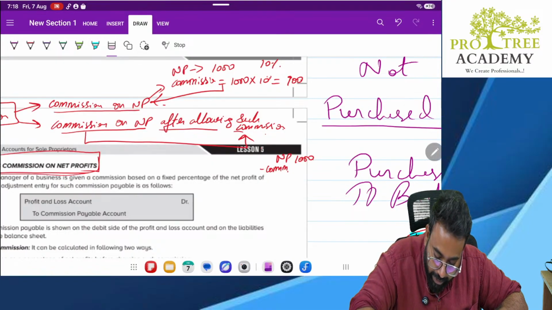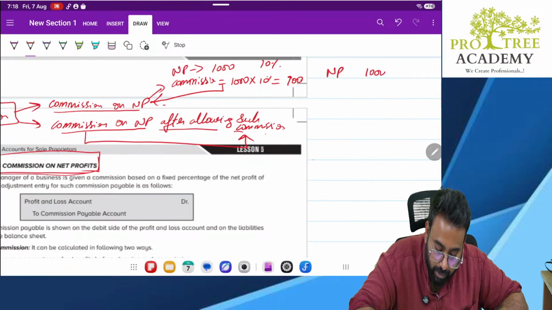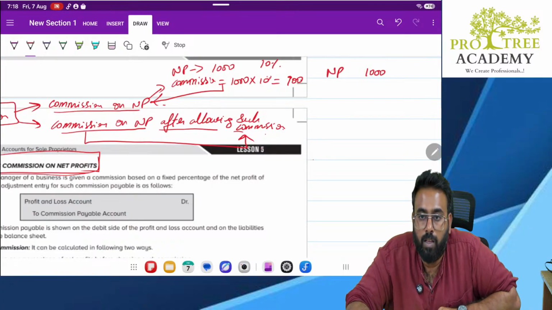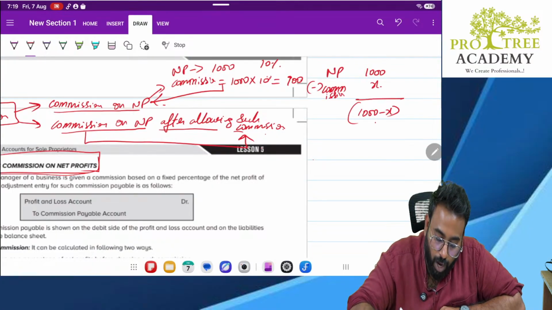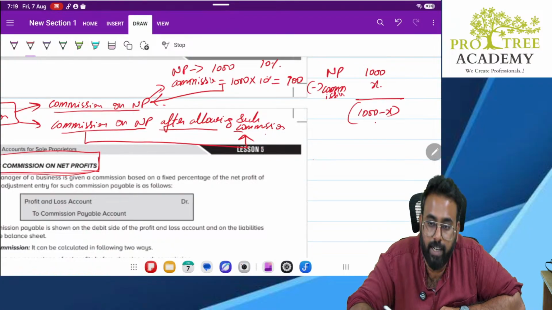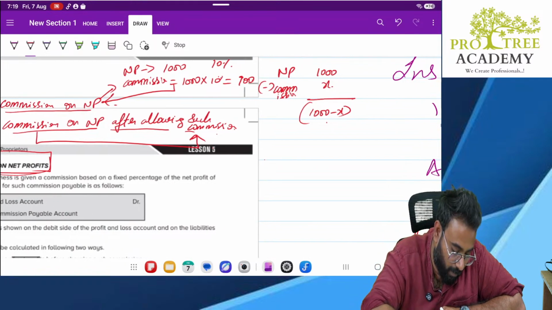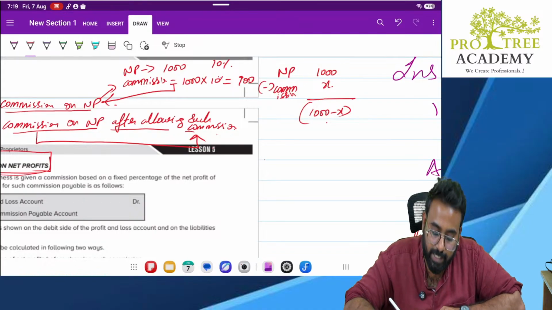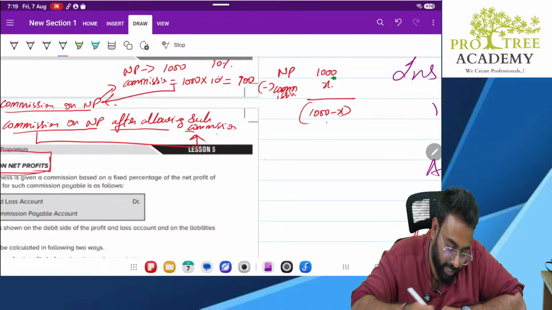So my net profit is 1000. Let's take commission as X. What is remaining? 1000 minus X. Now, how is this X calculated? This X is calculated like this.